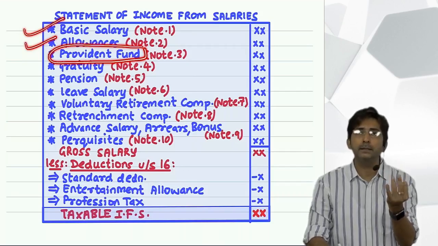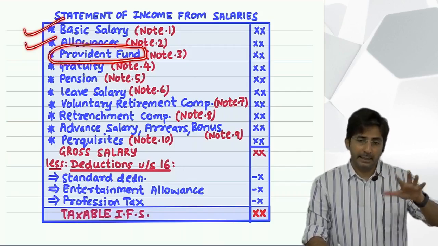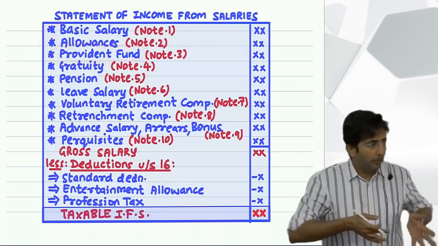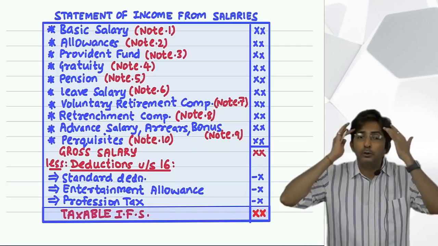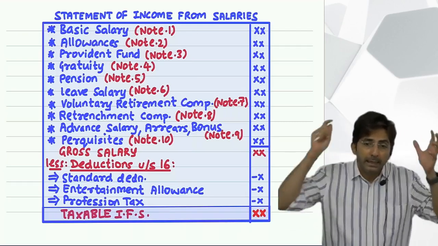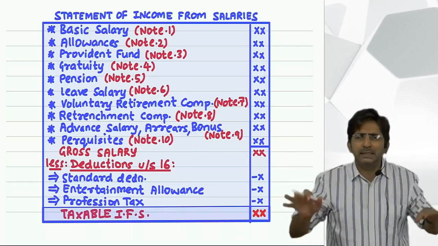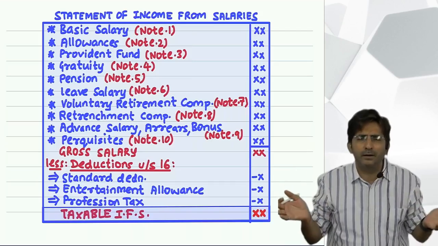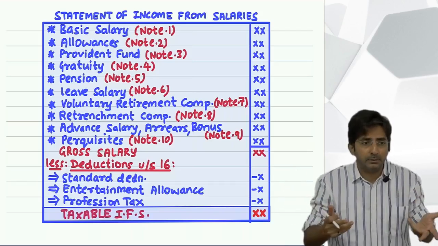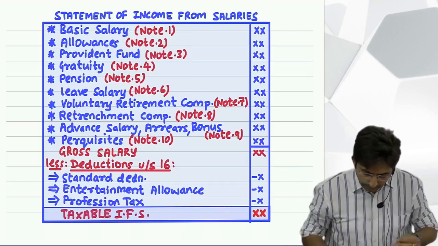Repeat, what did I say? Meaning, types, and then the main one, taxable or exempt. Because while solving the sum, you require the knowledge of whether it is taxable or exempt. But I cannot go there directly. That I will take in the next lecture. But at least the basic things, what is Provident Fund, its meaning and types, that much I will be able to do right now. Hardly it will take some time.